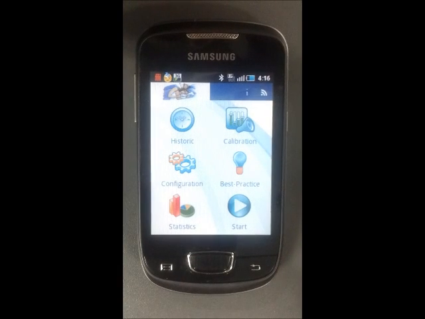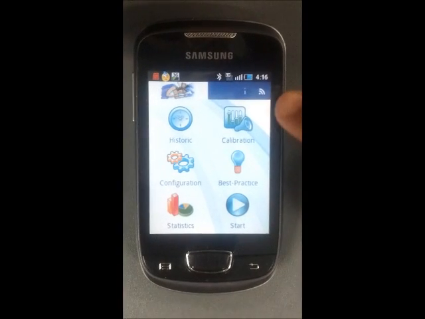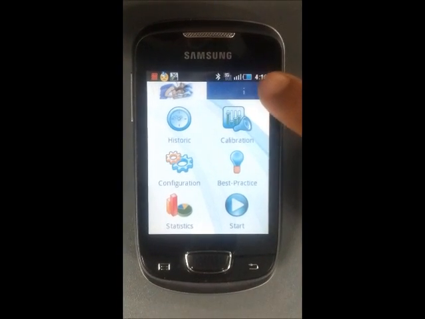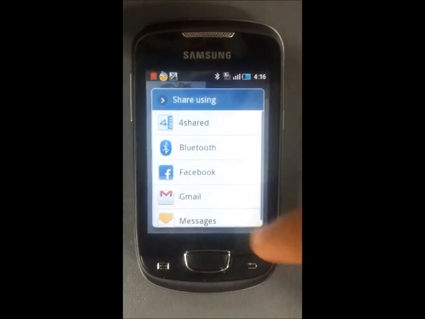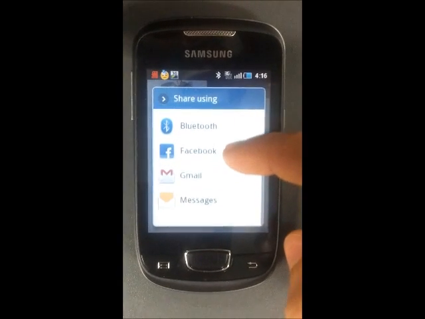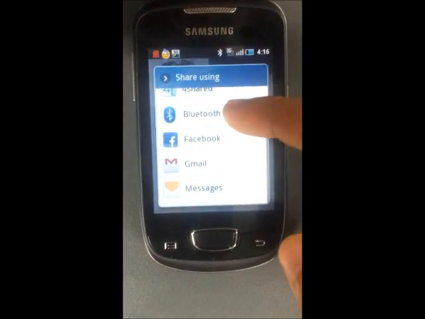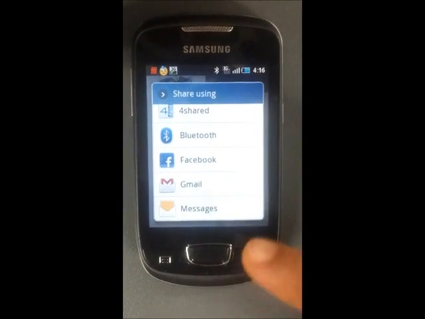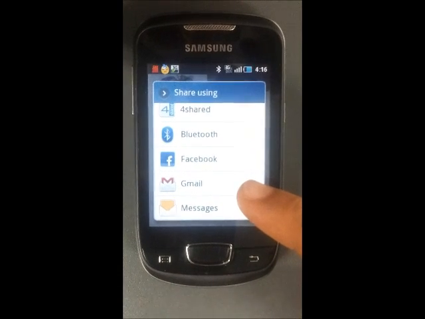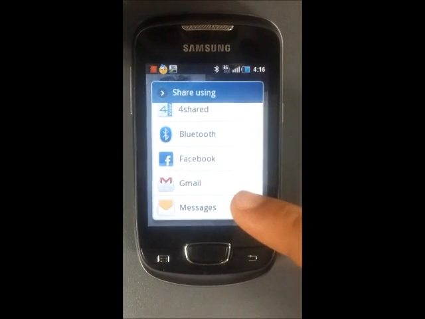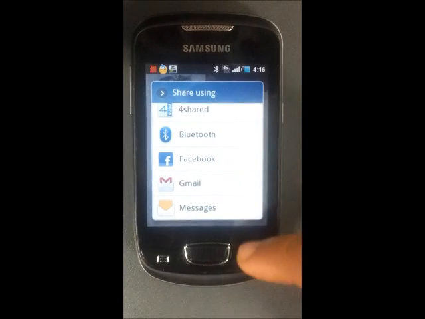If you like the application, you can share it with your friends by selecting this feature, the share button. We have many ways to share the application. All you have to do is select one of them. By selecting it, it will give you a link to our page on the Android market.